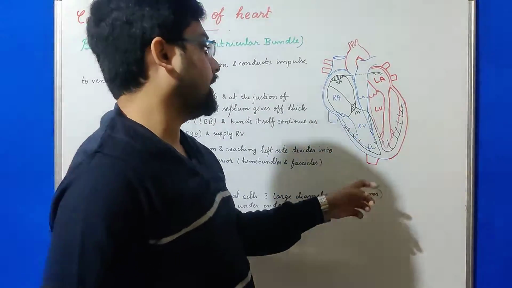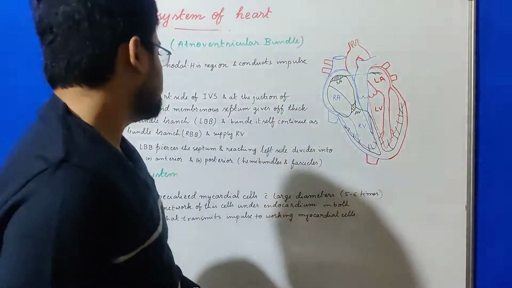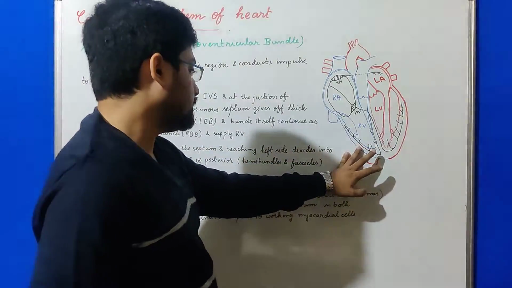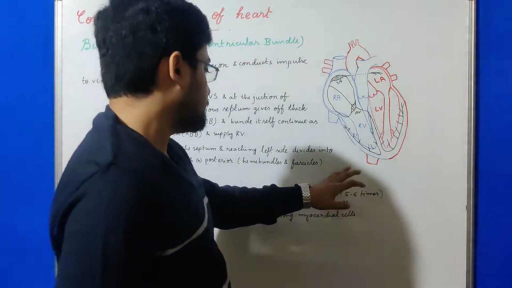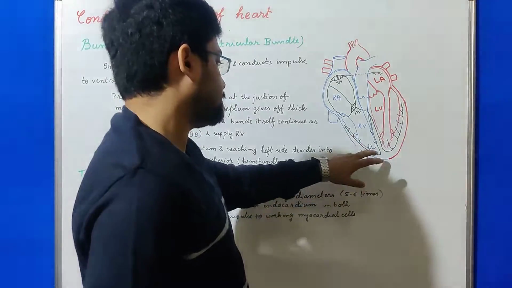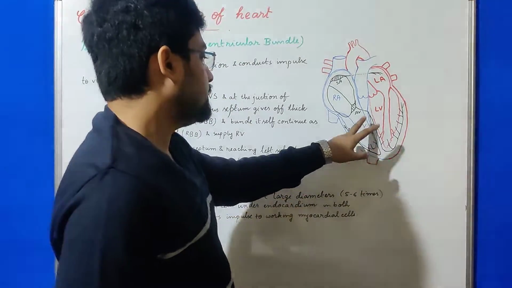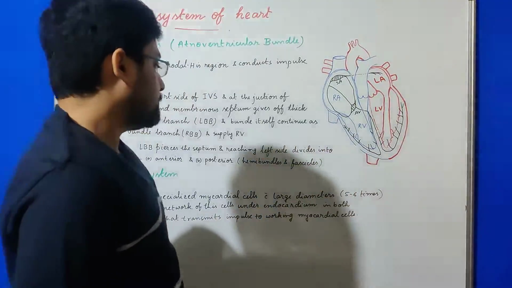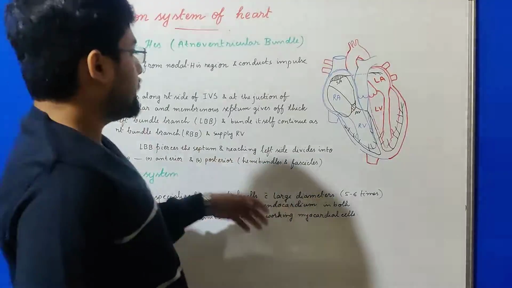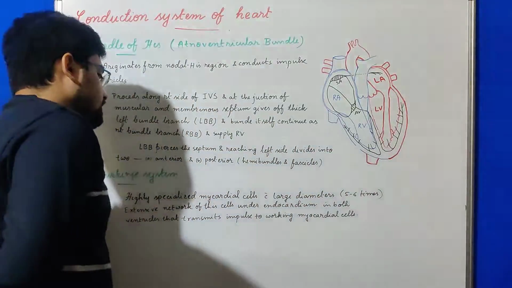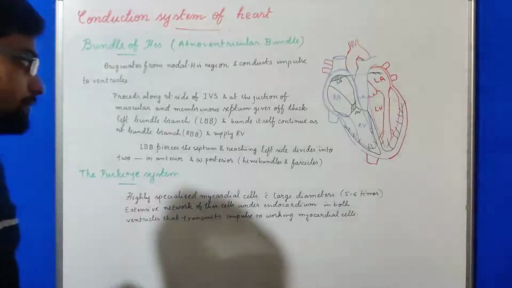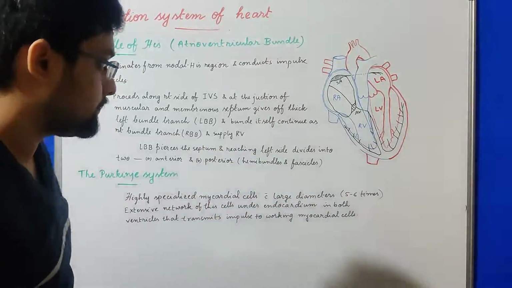The left bundle branch again has two branches, anterior and posterior, also called hemibundles or fascicles, and then the impulse is carried from the bundle branches into the working cardiac myocytes by the Purkinje system, which is made of specialized myocardial cells.